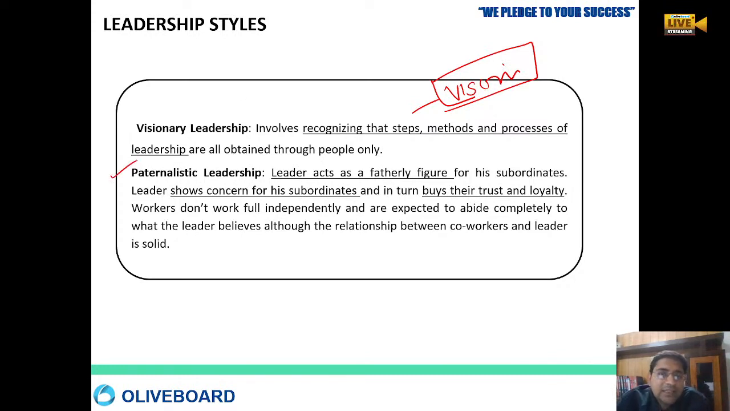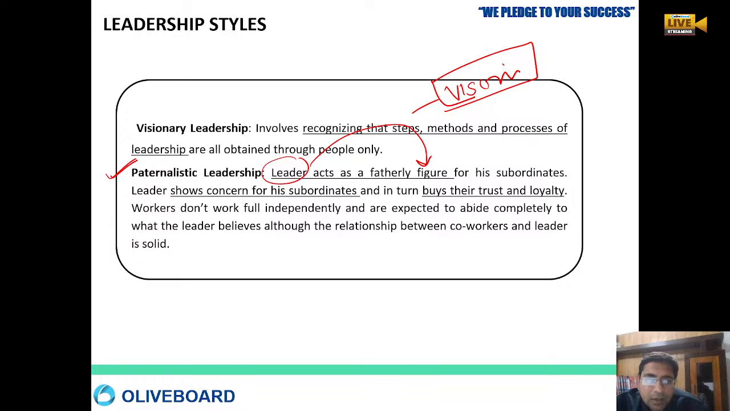Then paternalistic leadership. Here the leader acts like a father figure. Okay, the leader is acting like a father figure, right? So here the leader shows a lot of concern for their subordinates. Why is the leader doing that? Because the leader wants to win the trust and loyalty of the team.